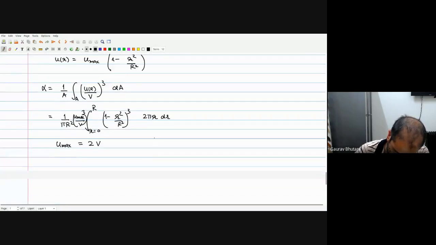So u max is twice V. Using this, it's some amount of work, and I don't want to do it here. But you can substitute these values, and then you'll see that alpha comes out to be 2. So for laminar Poiseuille flow, you get the alpha value as equal to 2.